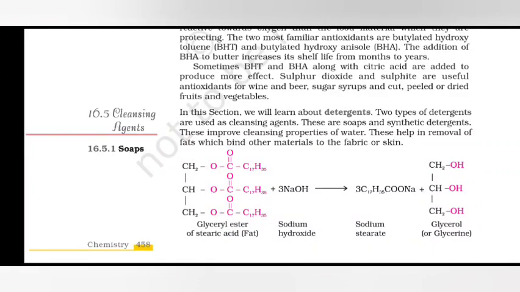Sulfur dioxide and sulfite are useful antioxidants for wine and beer, sugar syrups, and cut, peeled or dried fruits and vegetables.